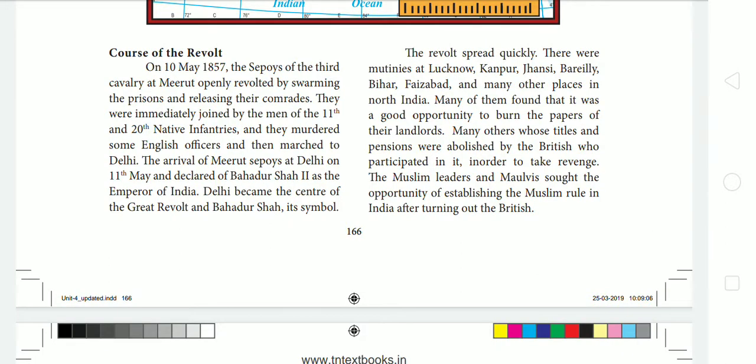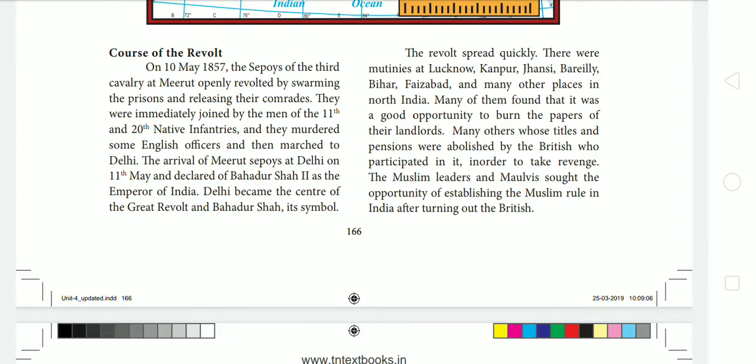Then there were mutinies at this Great Revolt. It spread quickly among most of the places. And what are the places where the mutinies happened? Lucknow, Kanpur, Jhansi, Bareilly, Bihar, Faizabad and many other places in North India. So many of them found that it was a good opportunity to burn the papers of their landlords.